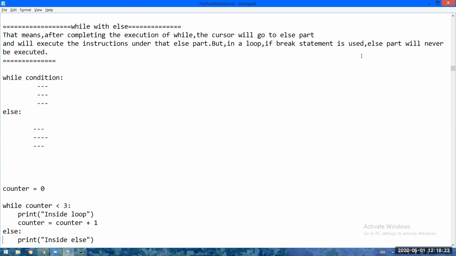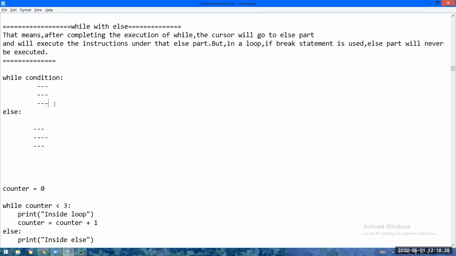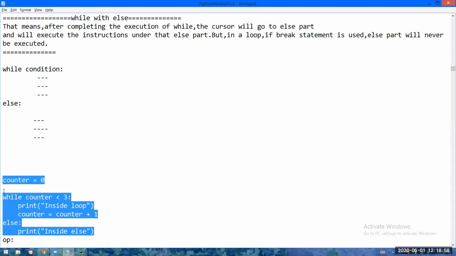So now I will tell you the while else. See, the principle is the same. In the while body, if the break is there, then the else part will not be executed. In the while body, if break is not there, then else is executed. Okay. So based on the principle, you tell me the output of this code.